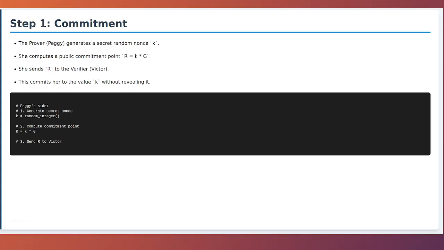By sending R, Peggy is essentially placing a sealed envelope on the table. She has committed to the value k without revealing it. Victor knows R, but due to the discrete logarithm problem, he cannot figure out what k is. This commitment locks Peggy in, so she can't change her mind after seeing Victor's challenge.